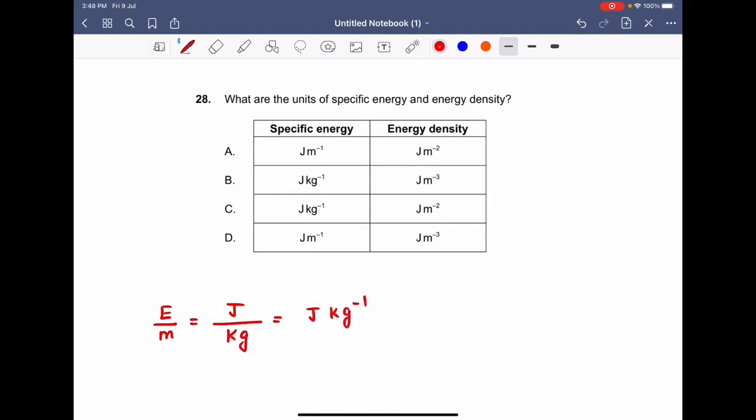Now for energy density, what is energy density? Energy per unit volume. The unit of energy is joule, and the unit of volume is meter cube. So the unit of energy density is joule per meter cube, that is joule meter minus 3. So the correct option to your question number 28 will be option B.